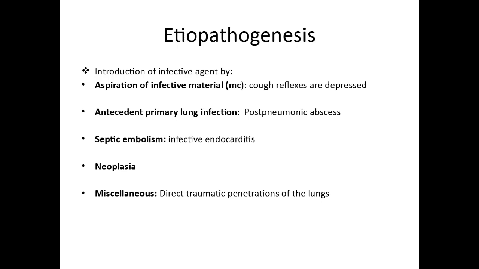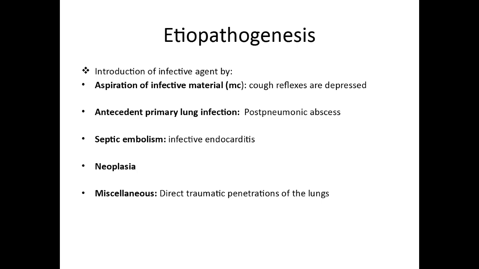Etiopathogenesis wise, what we learn is how the bacteria get introduced to the lungs to further cause lung abscess. So the first modality of introduction is aspiration of infective material. So this happens in patients in whom cough is suppressed. Common sources for infections in aspiration are dental caries or poor dental hygiene. That is one thing. Secondly, in coma patients who do not have any reflexes. Then in alcoholics. So these are some of the examples.